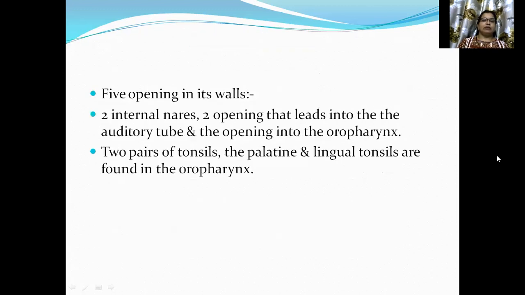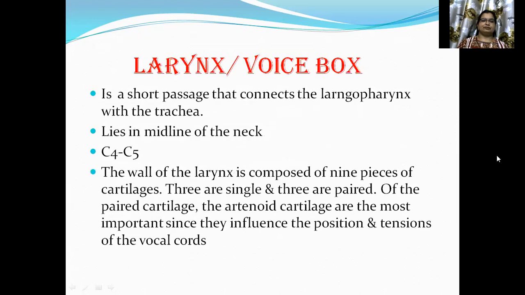There are five openings in its wall: two internal nares, two openings that lead into the auditory tubes, and the opening into the oropharynx. Two pairs of tonsils, the palatine and lingual tonsils, are found in the oropharynx.